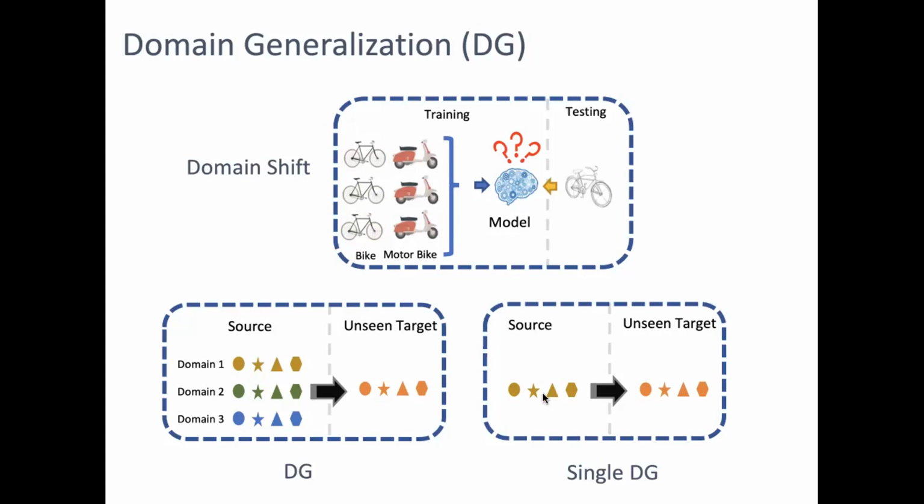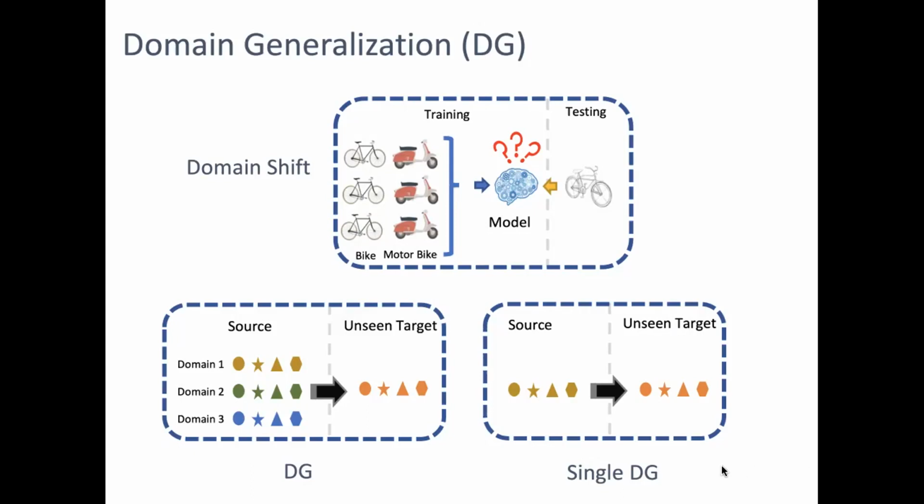In single domain generalization, instead of having access to multiple sources of data, we only have access to a single source domain. And this is a challenging but realistic case. Challenging because we need to be able to generalize from a single source instead of a multitude of distributions, and realistic because in reality collecting a set of distinct domains is time consuming. So it's more realistic to be able to generalize from one single domain.